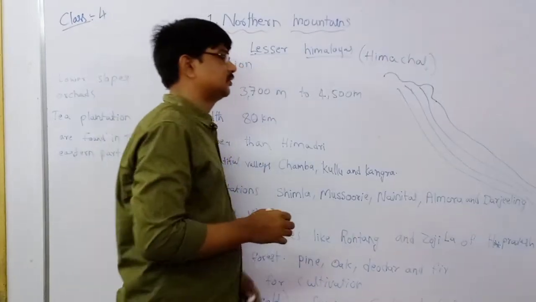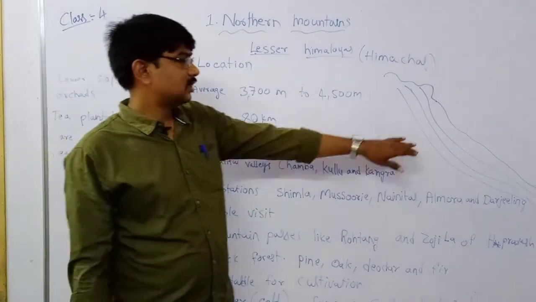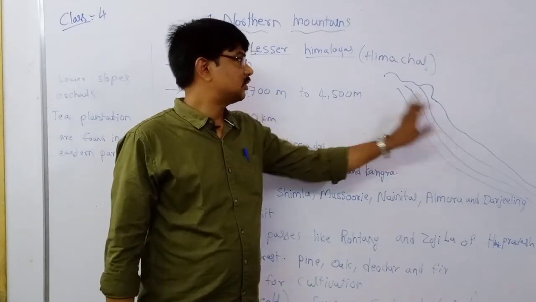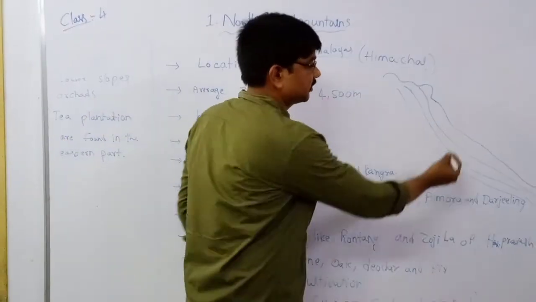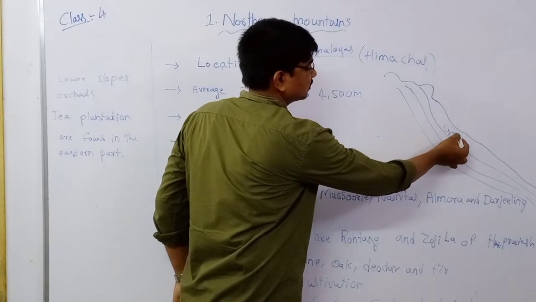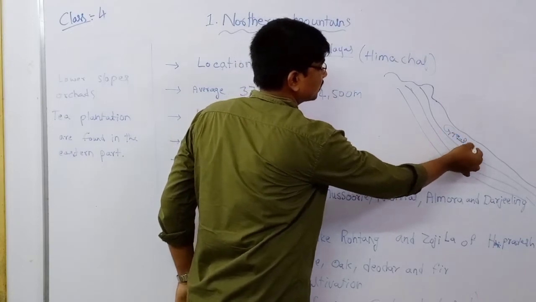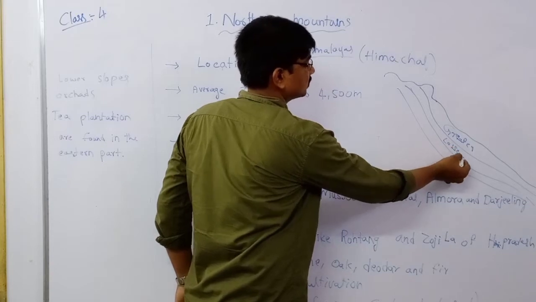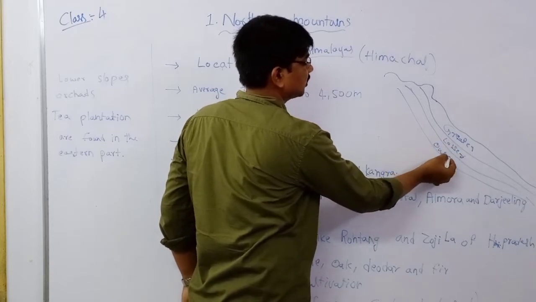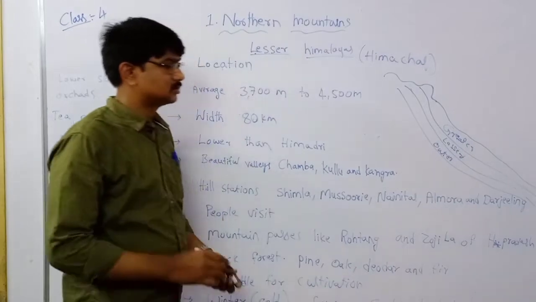Suppose I am drawing here: this is the Greater Himalayas location, these are lesser, and these are the outer Himalayas.